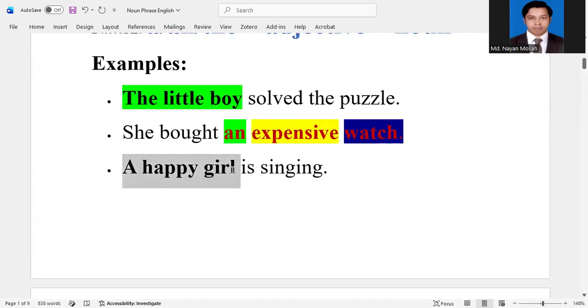A happy girl is singing. Here, girl is head word, happy is adjective, and a is determiner. So, this is a noun phrase.